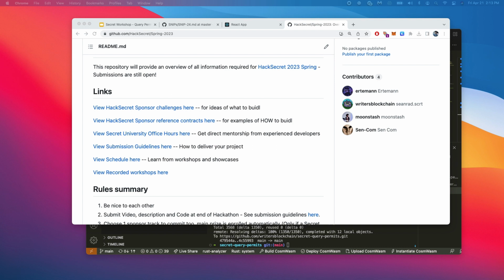So you'll see how I use Secret.js to upload and instantiate. Yeah, I saw the prior instructions, and I think I don't have Rust.